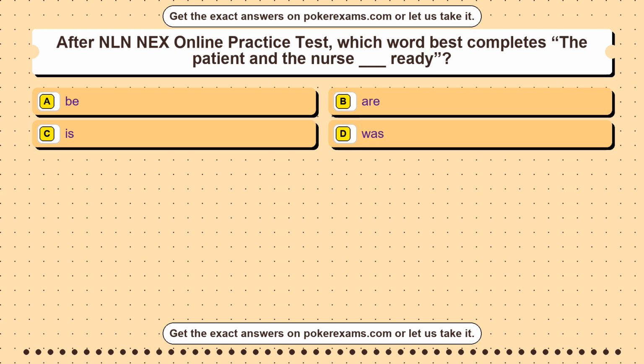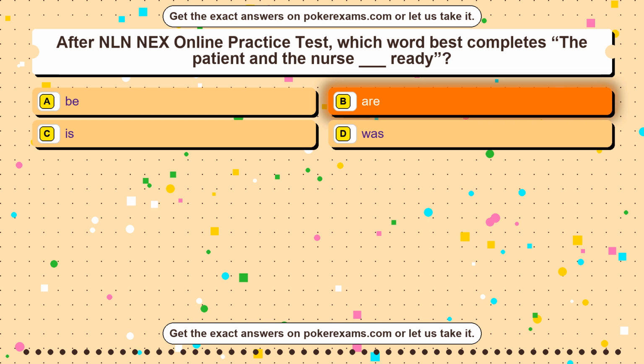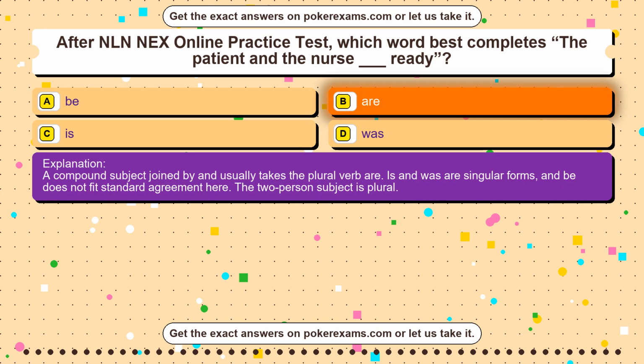Question 36. After GED mathematical reasoning practice, which source would best support a historical claim? Option A advertisement slogan. Option B primary document. Option C random comment. Option D cartoon only. The correct answer is option B. Primary document. A primary document provides direct evidence from the time or event being studied. A random comment is weak evidence, a cartoon may show opinion, and an advertisement slogan is persuasive rather than neutral. Strong historical answers rely on reliable sources.